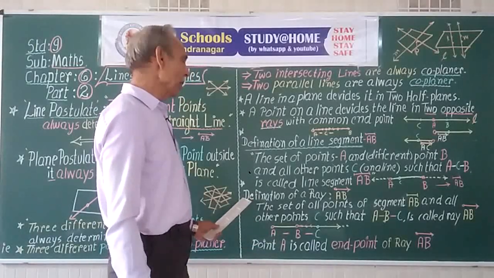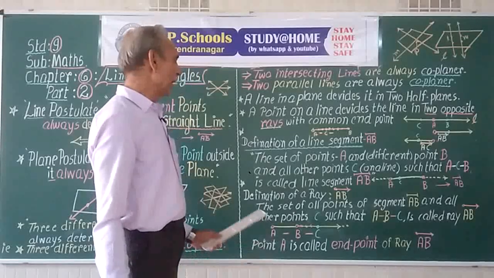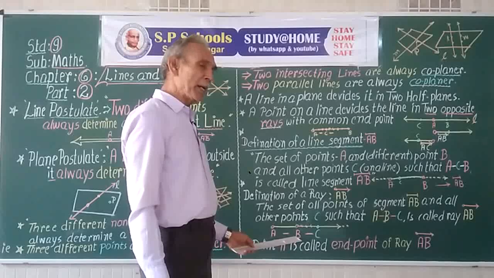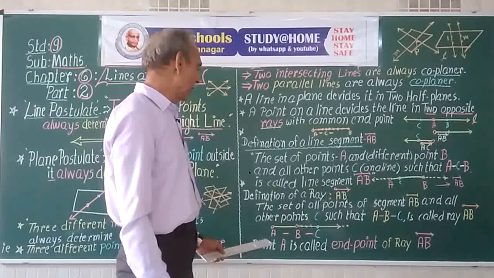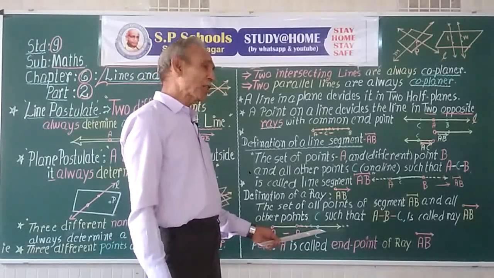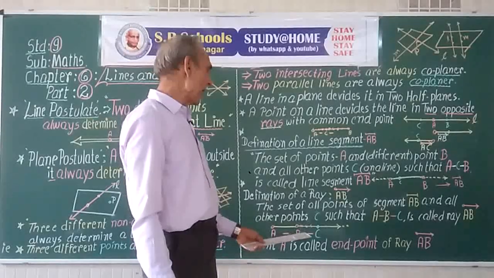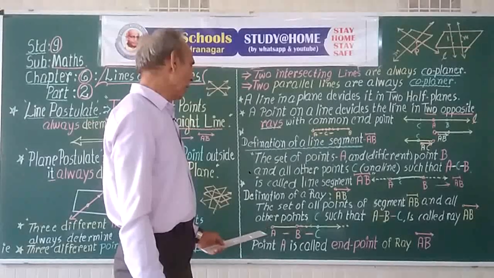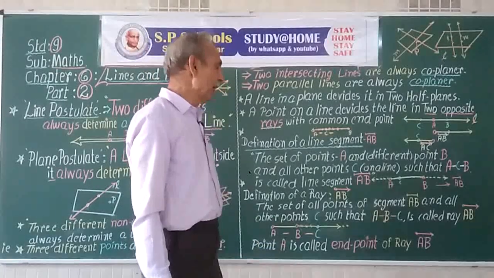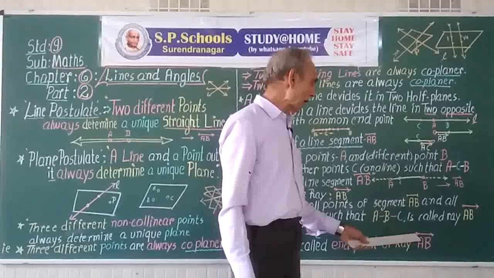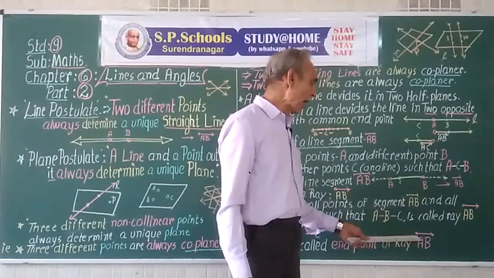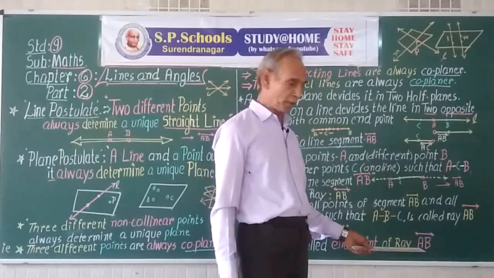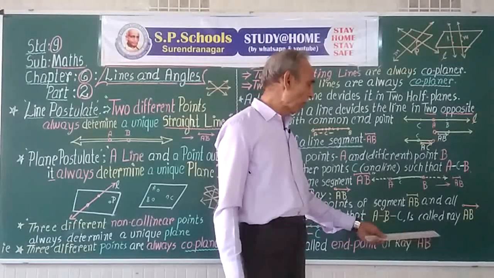So, definition of ray AB. Ray AB is the union set of all points of segment AB and all such points C such that A-B-C is true. It is called the ray AB. In the ray AB, we mark an arrow with the endpoint above the letter which is the endpoint, and the arrow above the other letter.